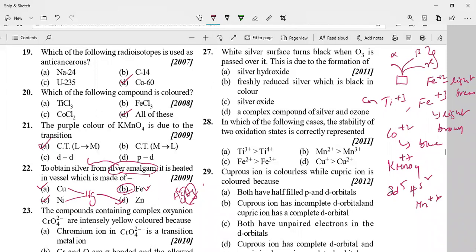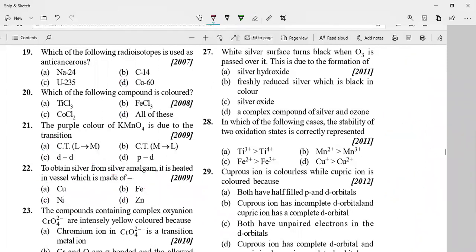Next, question number 27. White silver surface turns black when ozone is passed over it. This is due to the formation of silver. So this is the surface of silver.